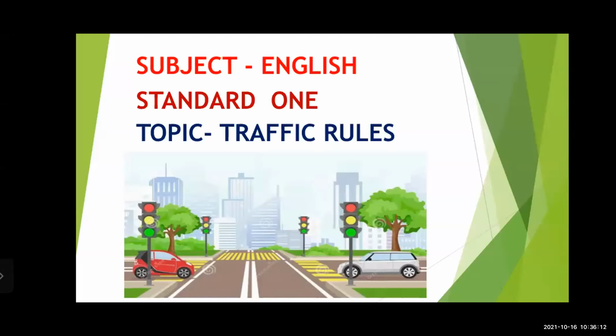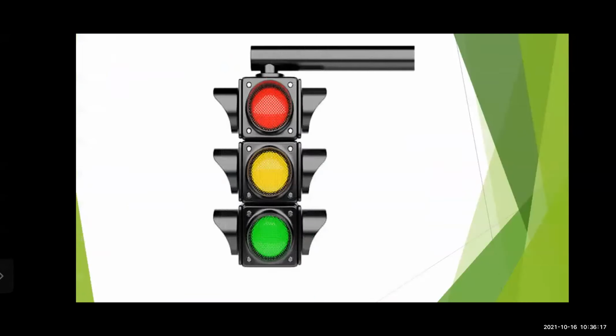Now I will show you the picture. What is it? Traffic signal. It is a picture of a traffic signal. Which is the first color? Red. Second? Yellow. Third? Green. Red, yellow, and green. So these are the 3 colors. These are the 3 signals.